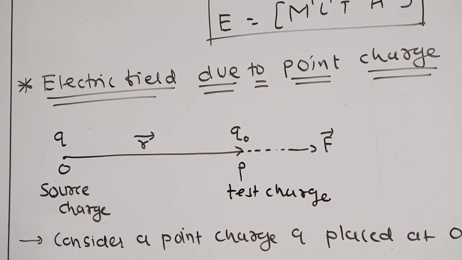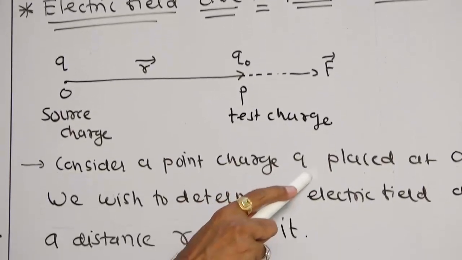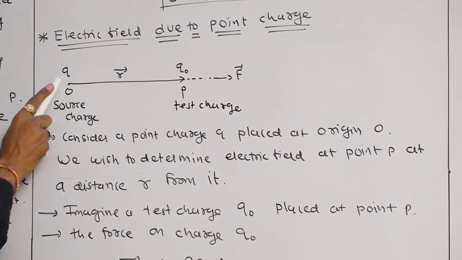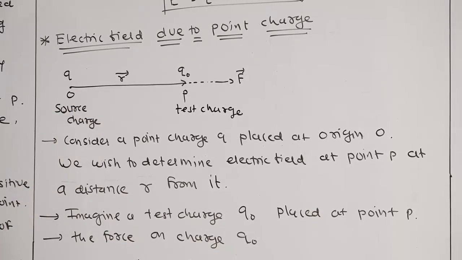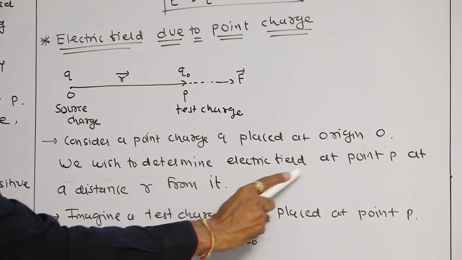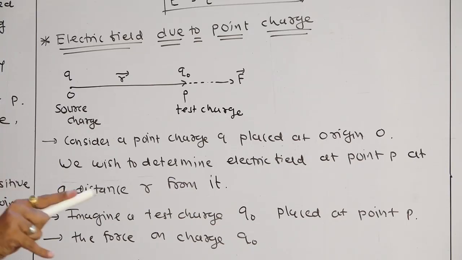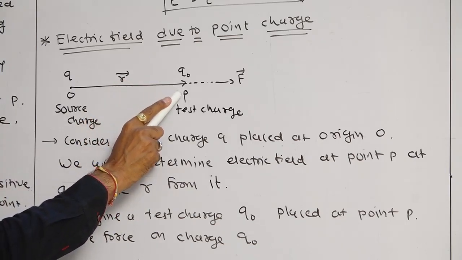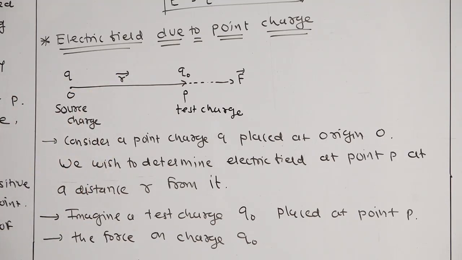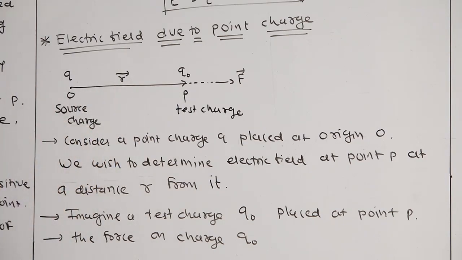Well student, first of all explain them according to the diagram. First statement, consider a point charge Q placed at origin O. Now the next statement, we wish to determine the electric field at point P at a distance r from the charge Q. Okay.